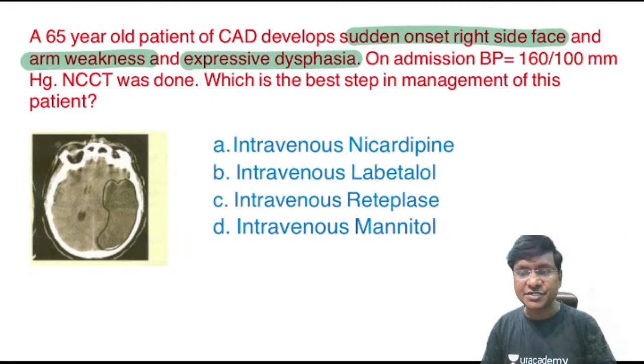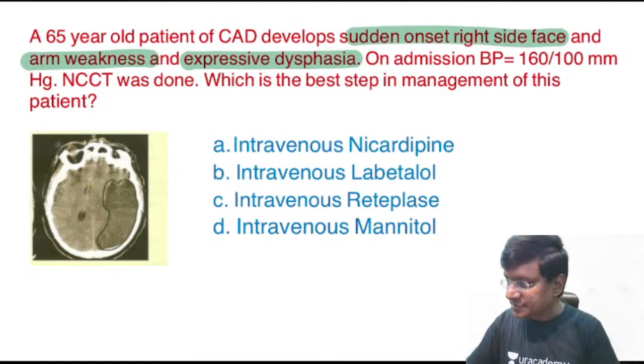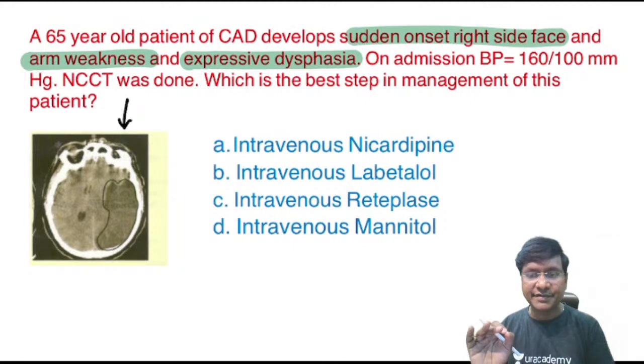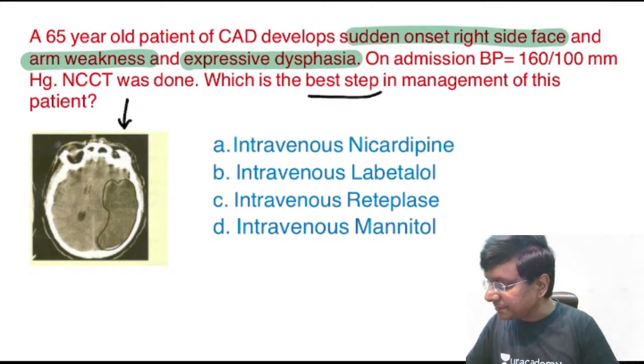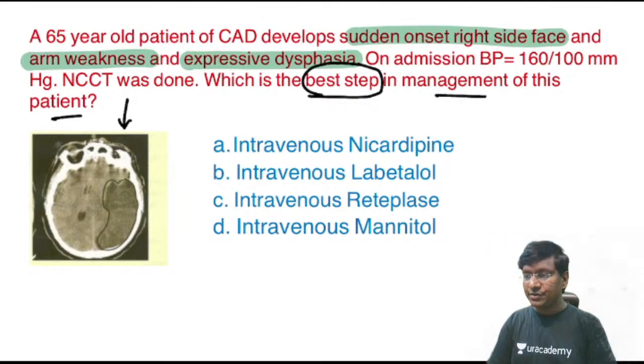On admission, the blood pressure is 160 by 100 millimeters of mercury. A non-contrast CT was done, and this is the image. What is the best step in the management of this patient? Intravenous nicardipine, intravenous labetalol, reteplase, or mannitol. What do you think is the correct answer?